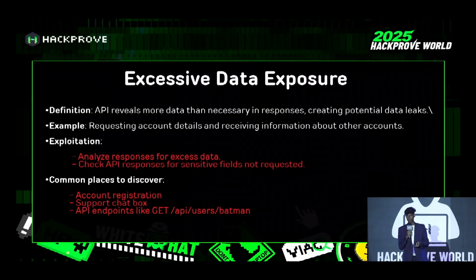Now, the second one was excessive data exposure. It's pretty easy to find. It's probably a low kind of vulnerability. It happens when an API reveals more data than we need. Let's say you have an API endpoint like GET /api/user. If we send this request, the response gives first name, last name, mobile number, which is intended. But if it leaks your bank account details or bank card details in plain text,